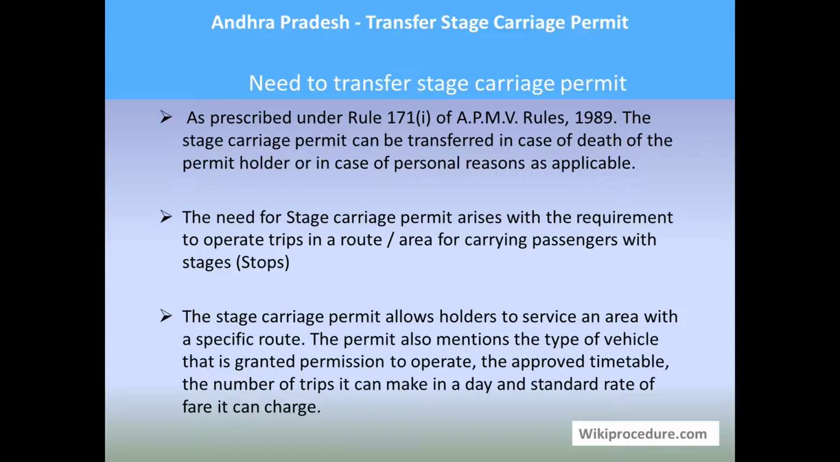We would have traveled in our local need for local travel. We would have gotten into a bus where we would have bought a ticket for the place we are traveling to. So the fare, the distance they travel, the route they travel, how many times they have to travel, all these come under this stage carriage permit as prescribed under Rule 171 of APMV Rules 1989.